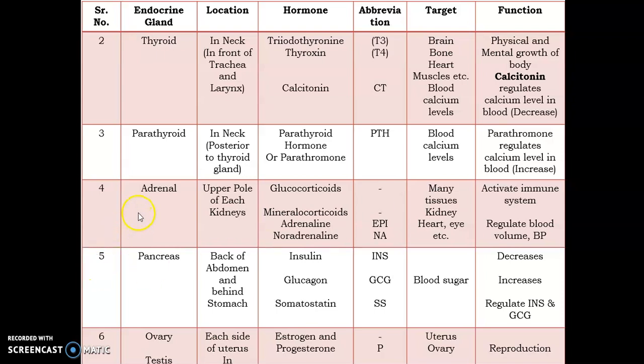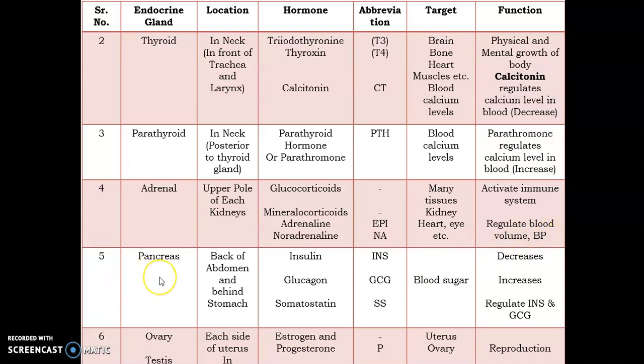The next gland is the adrenal gland. It is situated on top of the kidney. These are 2 in number. The hormones released from this gland are glucocorticoids, mineralocorticoids, adrenaline as well as noradrenaline. These hormones act on various tissues and organs like kidney, heart, eye, etc. The major function of glucocorticoids is to activate the immune system, while the mineralocorticoids also stimulate the immune system. The major function of adrenaline as well as noradrenaline is to regulate the blood volume as well as blood pressure of the human body.